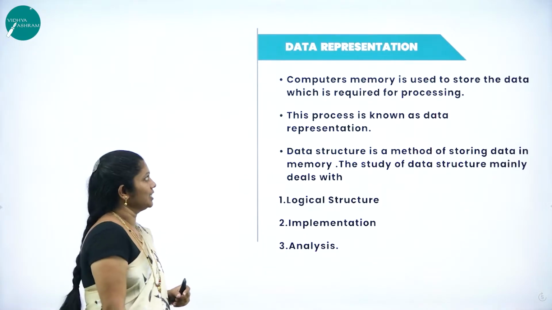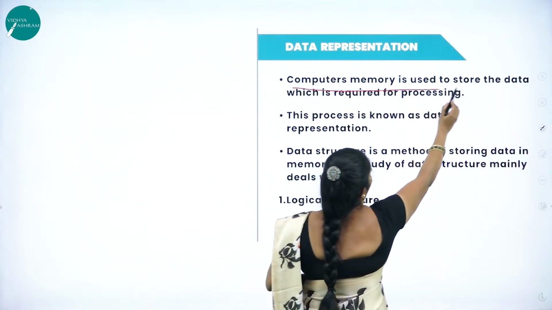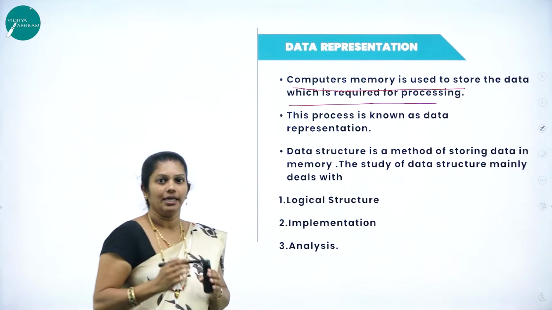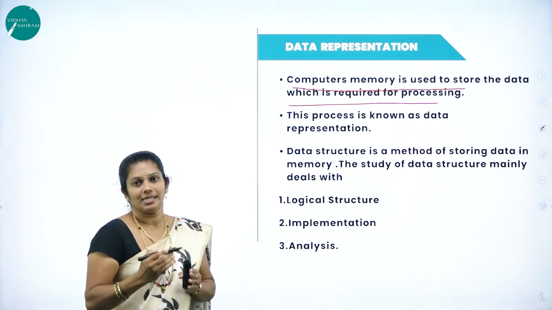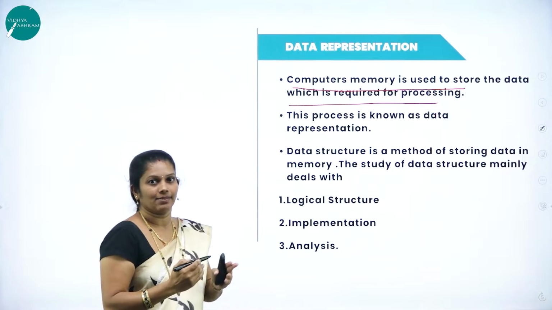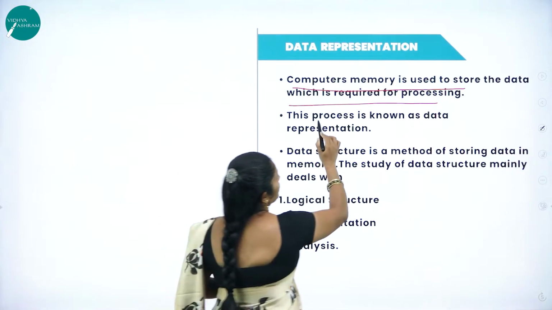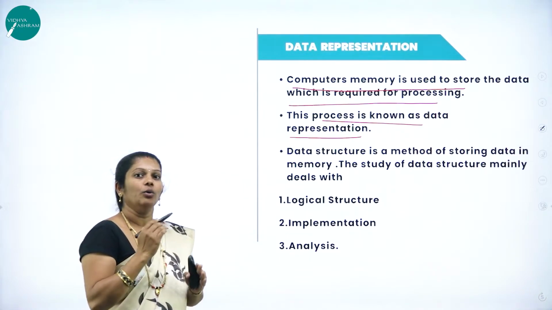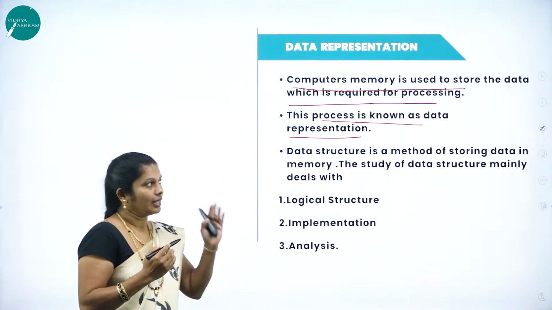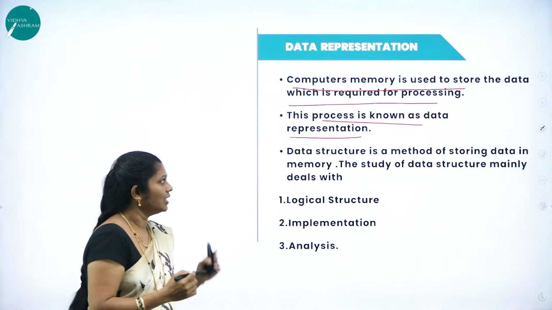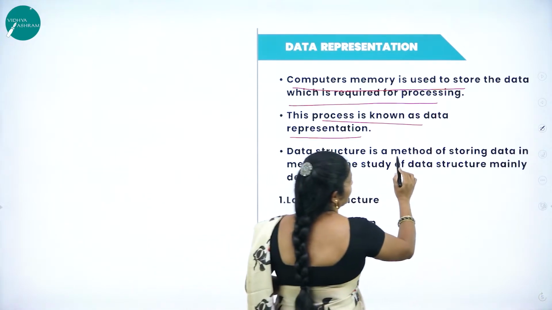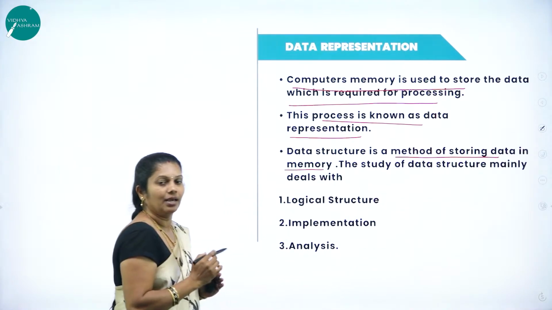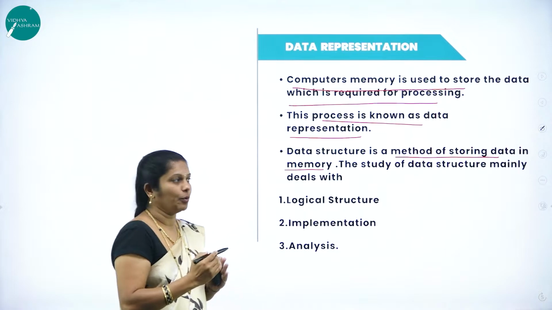Data representation, where computer memory is used to store the data which is required for processing. It means that memory is needed to store both input data as well as output data. This process is known as data representation. Regarding that, mainly it deals with how data are stored in the memory. Data structure is a method of storing data in the memory.